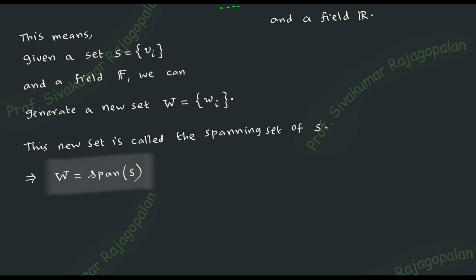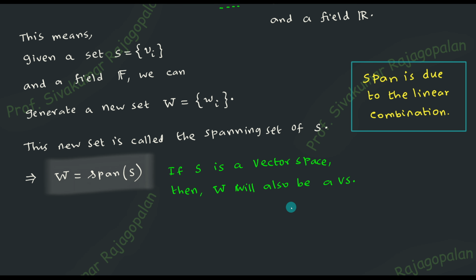As I already told you, one important point is there. If S is a vector space, W will also be a vector space. I already told you, but now let me write that down. Okay, so this is what is known as structure preserving. If the original thing is a vector space, our new W will also be a vector space. Okay, so now we got a new concept. You learned what is meant by the span of a vector space. So this is very important terminology.